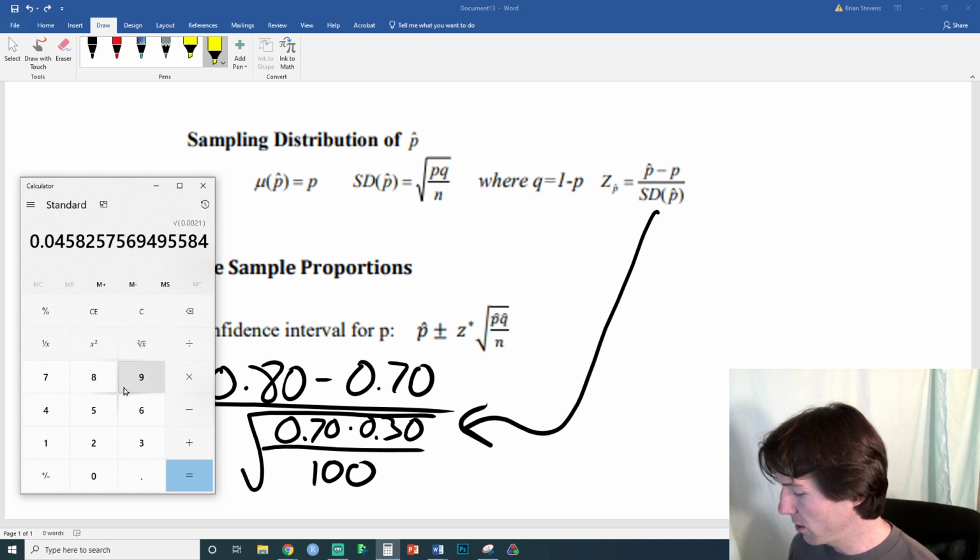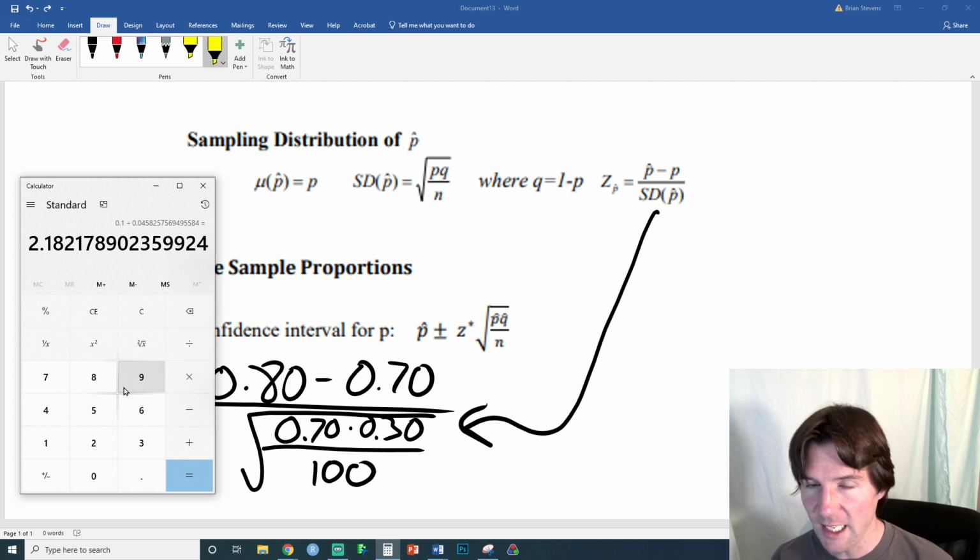The z-score is going to be a little bit more than 2, which is kind of unusual. And then we get 0.10, because 0.8 minus 0.7 is 0.10. We divide by the standard error and we get 2.18.